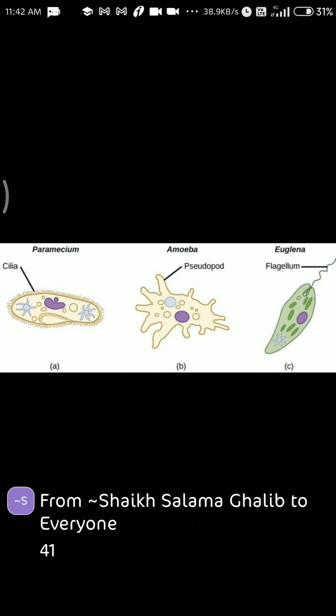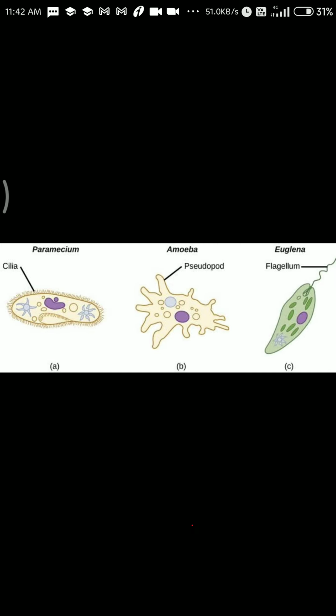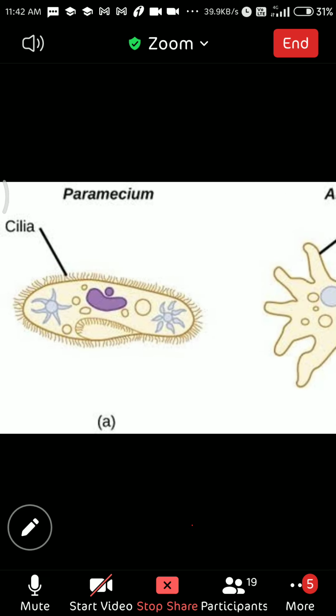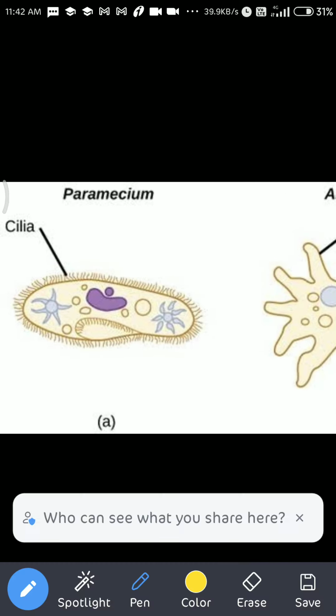As you can see on your screen, this is paramecium, amoeba, and Euglena. The locomotory organs are different. Here, if you see this paramecium, these hair-like structures are there around it. On the outer surface of the paramecium, the hair-like structures are there.